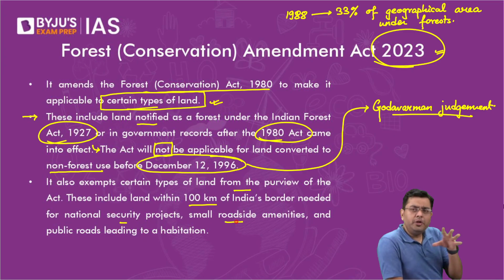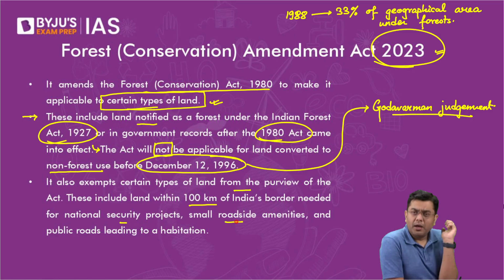Now, the argument on the side of the government is that, look, for example, if we need to construct a border installation, or if we are planning to construct, the government, as you must be aware, is in the process of constructing a 1,000-kilometer long frontier highway across the northeastern region, around Arunachal, in order to bolster our defense preparedness.